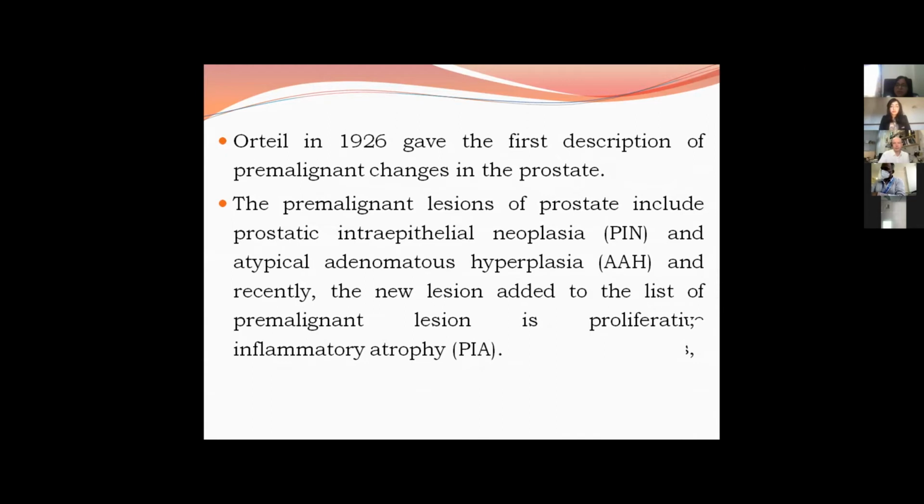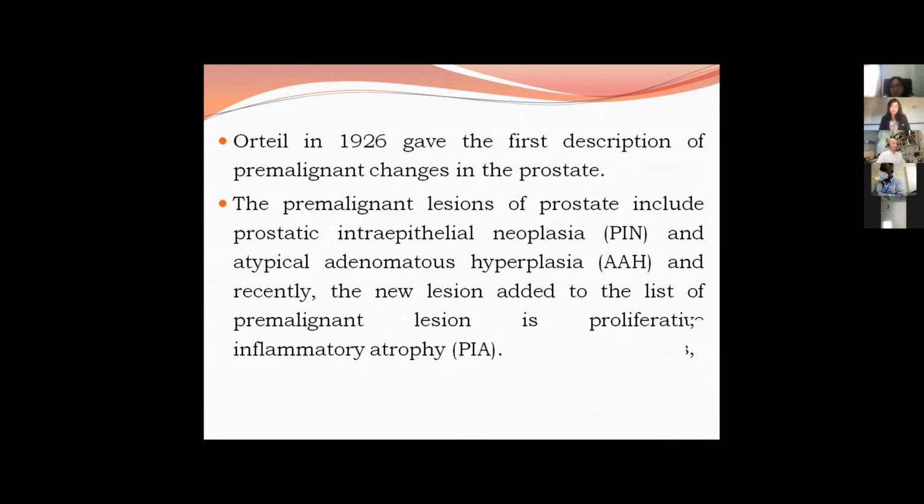This pre-malignant change in prostate includes other lesions as well, such as atypical adenomatous hyperplasia, and there is also a new lesion added, that is PIA, proliferative inflammatory atrophy. But the most common lesions we find are high-grade PIN and low-grade PIN.